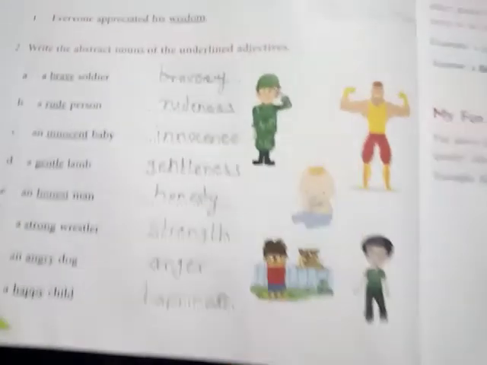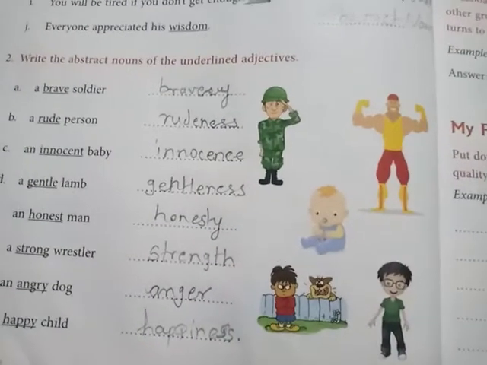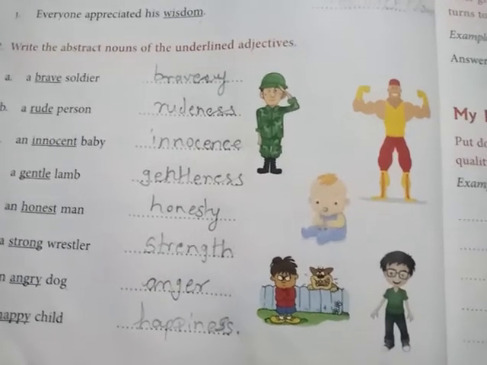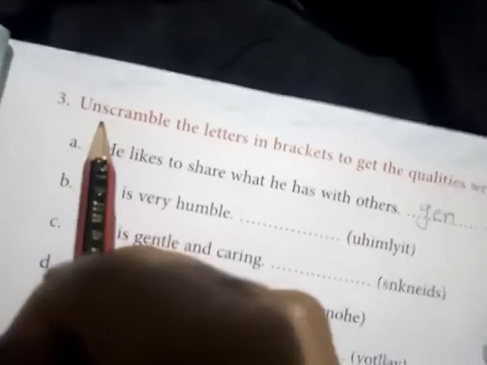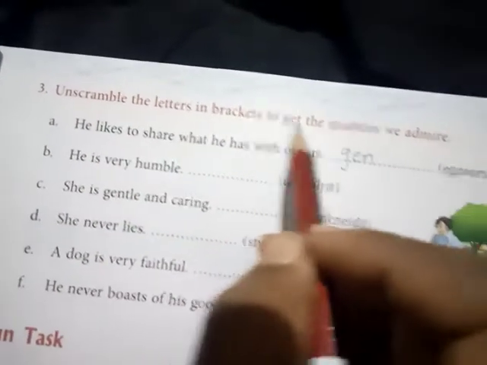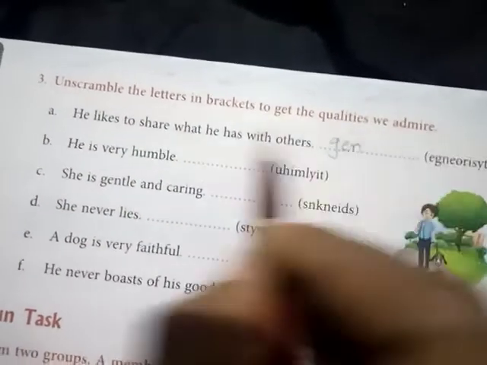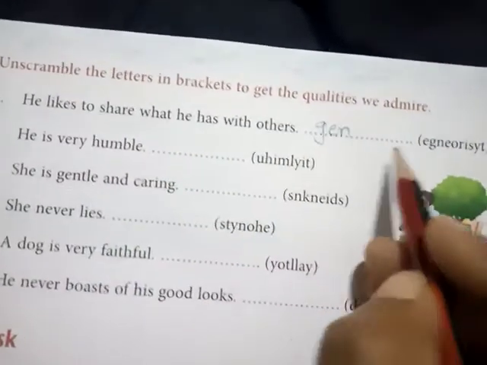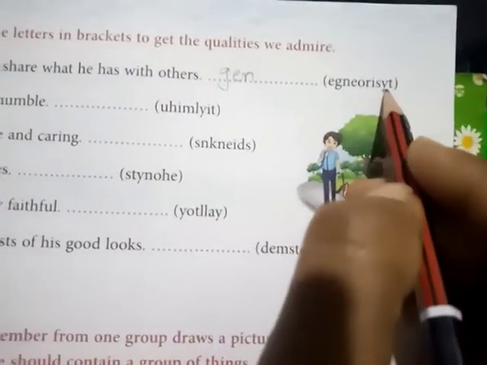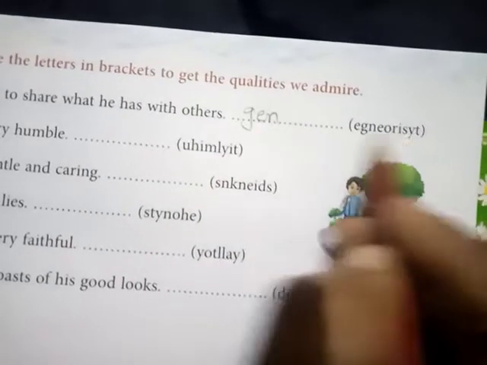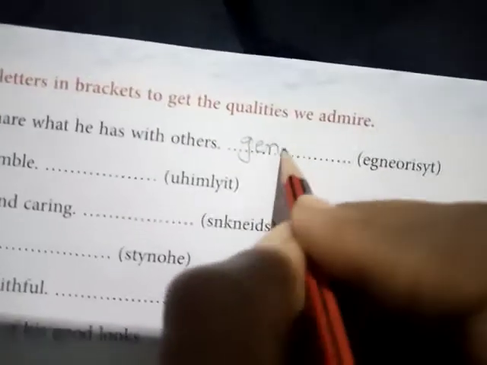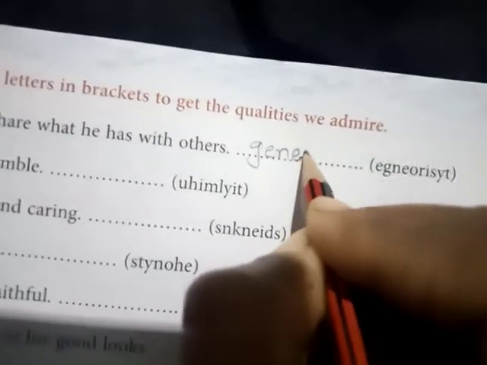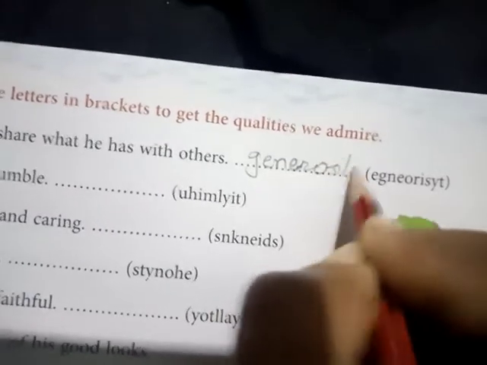All of you have to complete this exercise, question number 2, and learn the abstract nouns. Let us complete the next one. Unscramble letters in brackets to get the qualities we admire. First, he likes to share what he has with the others. Here jumbled words are given. So it's generosity.